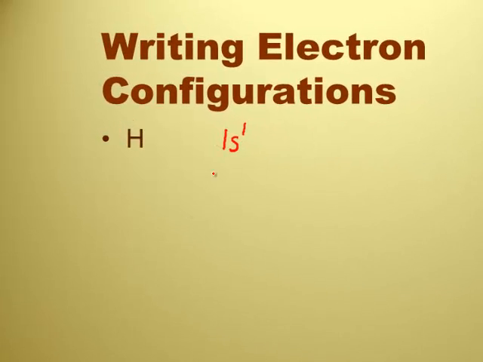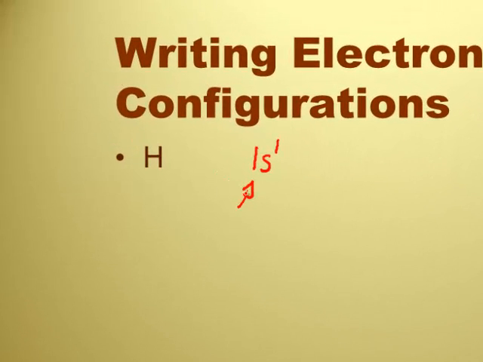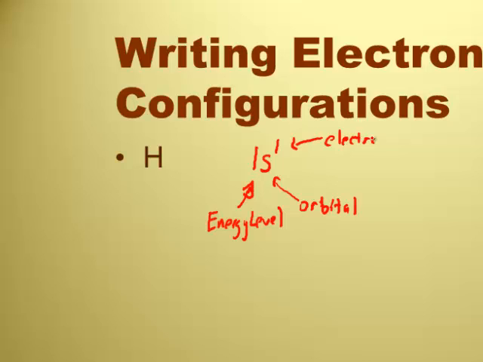Right. Okay. And we write it just like that. Number, orbital, electron in a, what do they call it? Superscript. All right, so the first number is an energy level. The next one is my orbital. It kind of describes the orbital. And then this number 1 is describing the electrons that are in that orbital. I'm going to put electrons that way so that they could be 1 or more. And that's exactly what it should look like. Okay. All right, awesome. So 1s1, yeah, we got that one right.